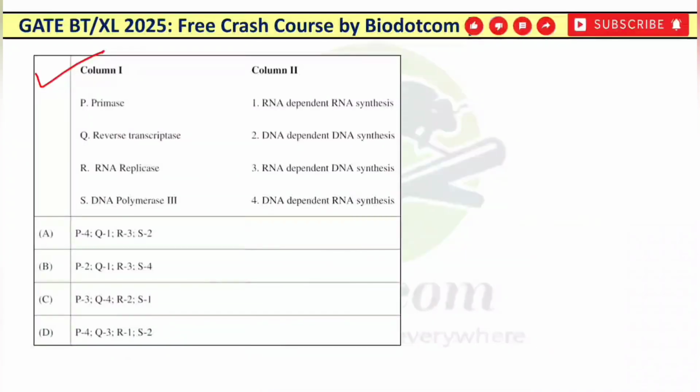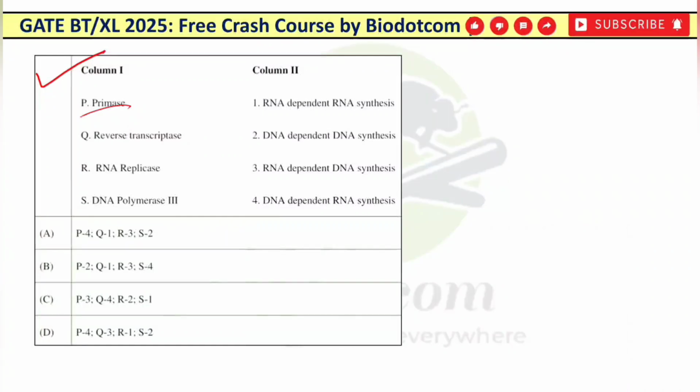Now one more important question, which is confusing also. So you have to mention the correct function. Now the primase. The function of primase is to synthesize a short chain of RNA onto the DNA strand to initiate the replication process. So primase works on what? It works on DNA dependent RNA synthesis.